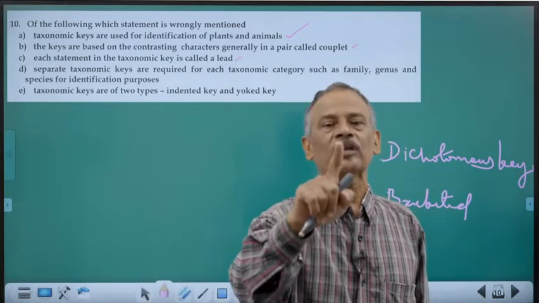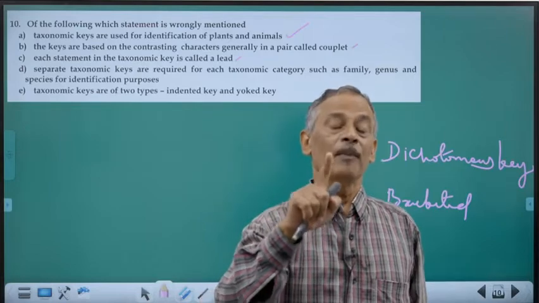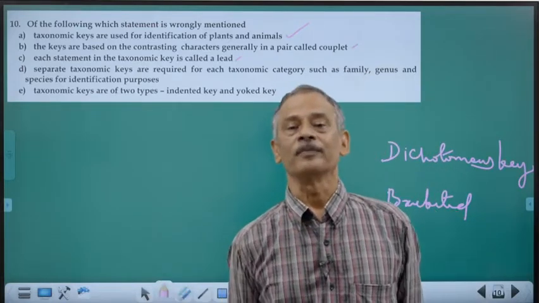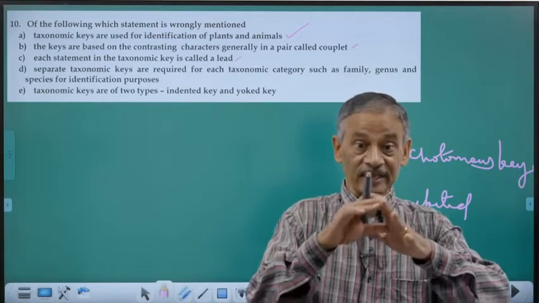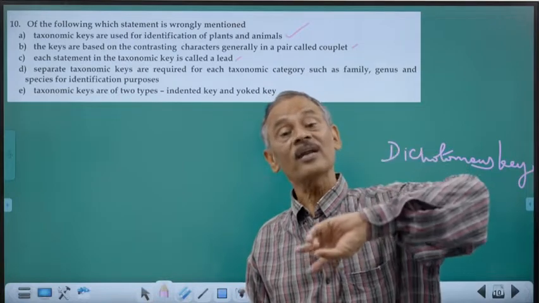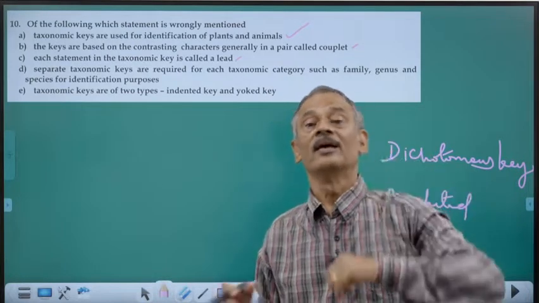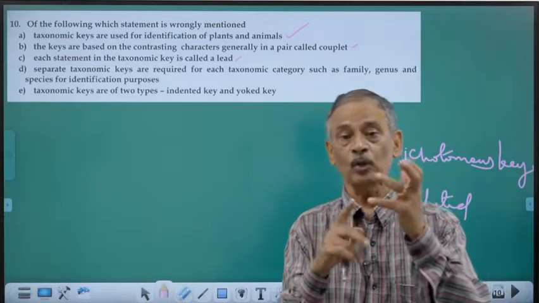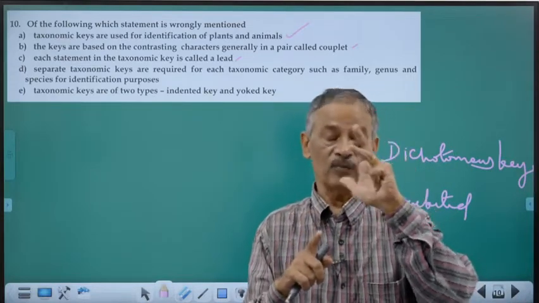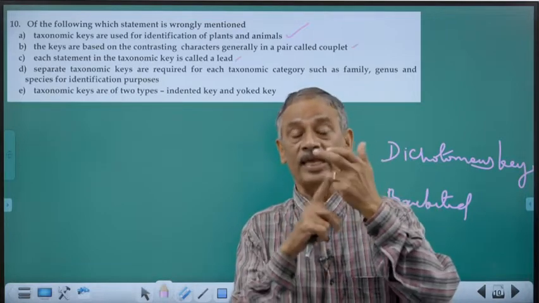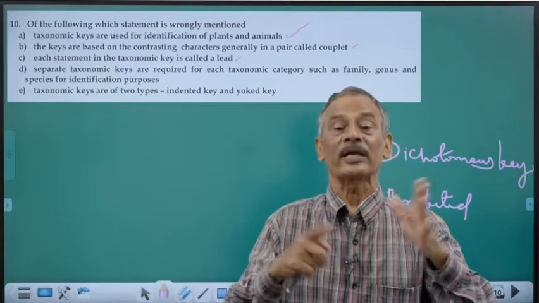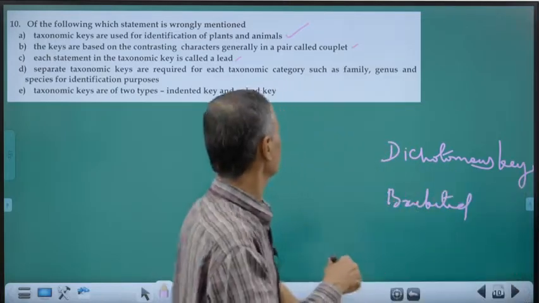Only one taxon can be identified by referring to that particular key. For understanding the different taxa of the same individual, you may have to refer to different keys. Suppose you want to know the genus, first you have to refer to the generic key, then the family key, order key, class key, like that. You have to refer to different keys. Correct.